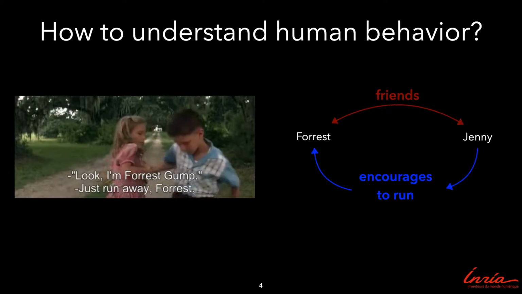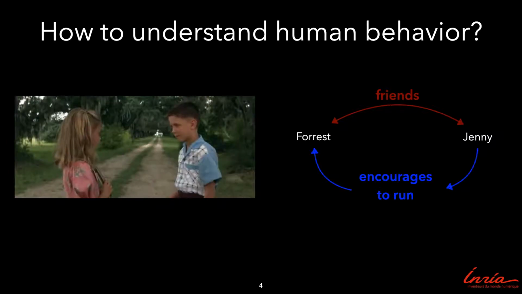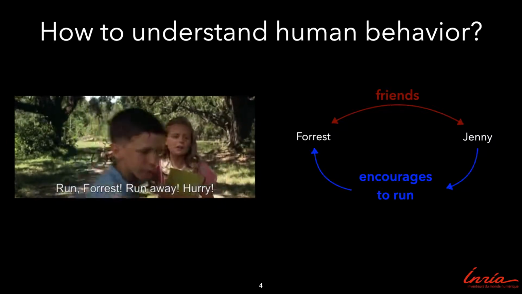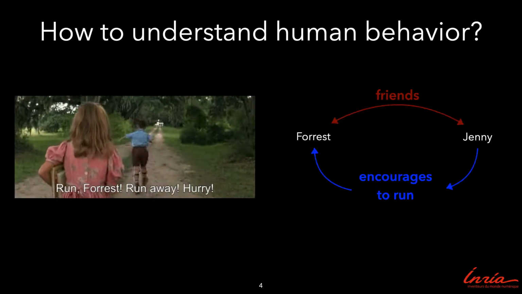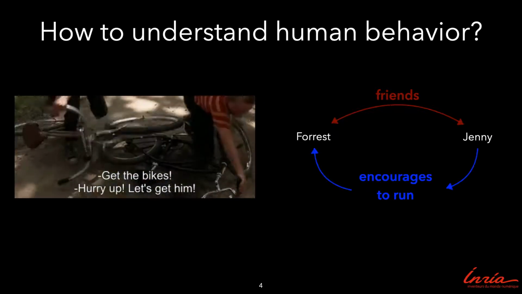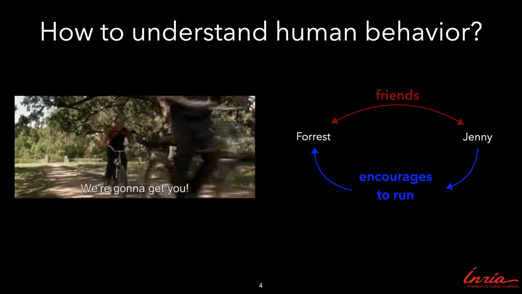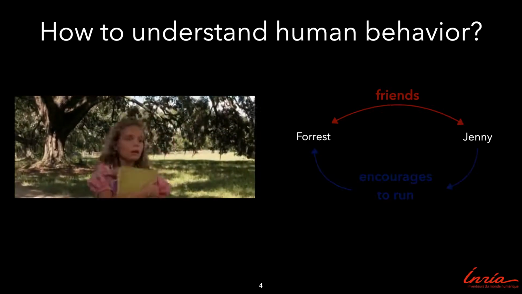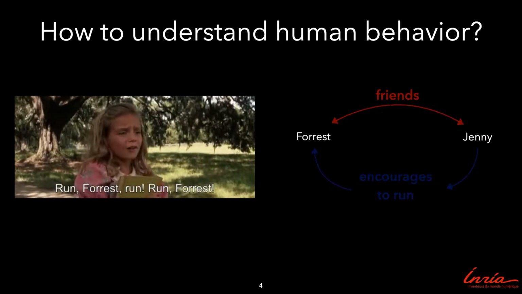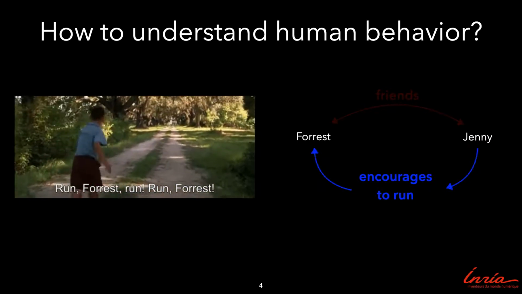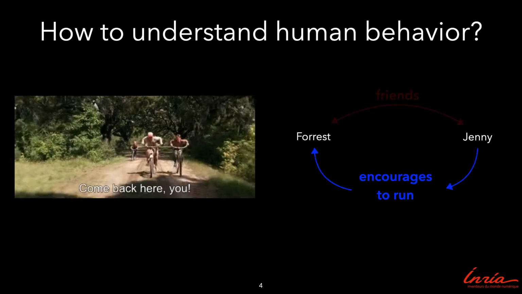How do we approach the problem of understanding human behavior? In this clip from Forrest Gump, we see that Forrest and Jenny are friends, and Jenny encourages Forrest to run away from the bullies. The interdependence between their interaction and relationship applies in both directions. Because they are friends, Jenny encourages Forrest to run. Or, because Jenny encourages Forrest to run, we can assume that they are actually friends.